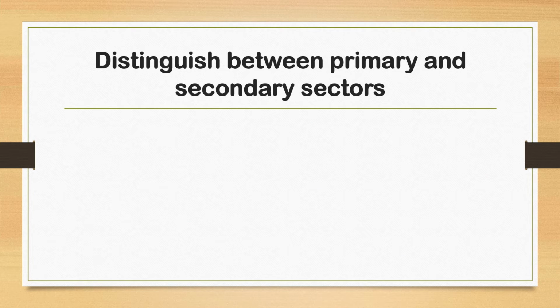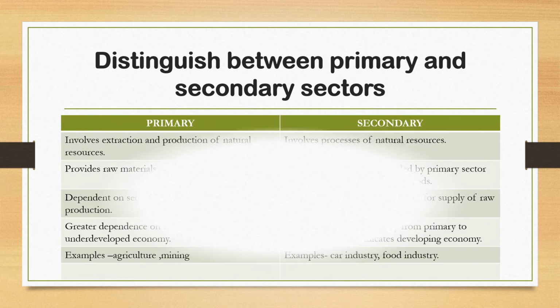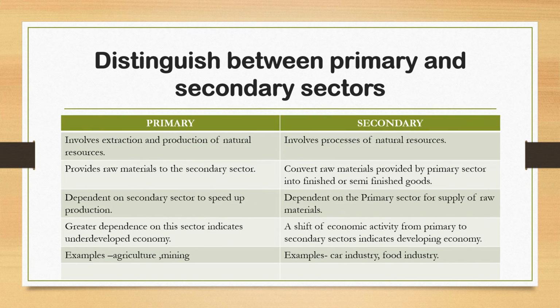Now distinguish between primary and secondary sectors. In primary sector, it involves extraction and production of natural resources. But secondary sector involves processing of natural resources.